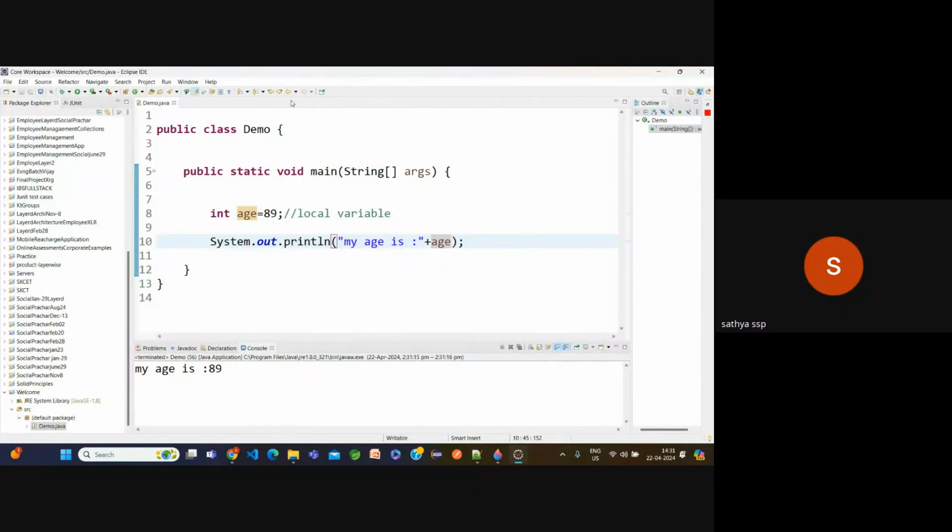Now I want to represent the student marks. I want to represent an instance variable. Where can we declare an instance variable? Outside the method but inside the class, on the third or fourth line. Now int marks is equal to 67. Which variable is it? Instance variable. We need to find out the location.